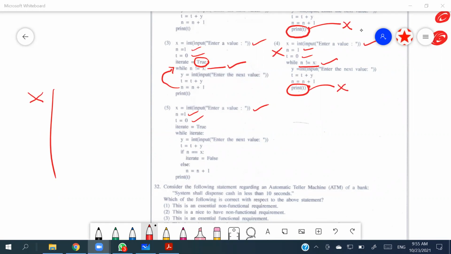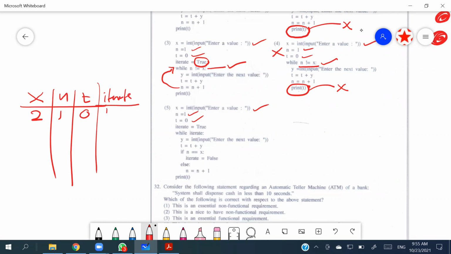Okay, when we consider x as 2, n as 1, t as 0, and they got something called iterate, which is taken as true, right?